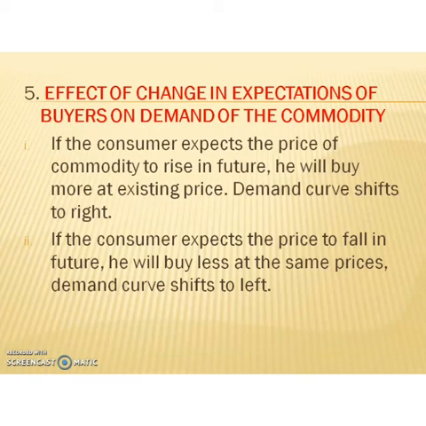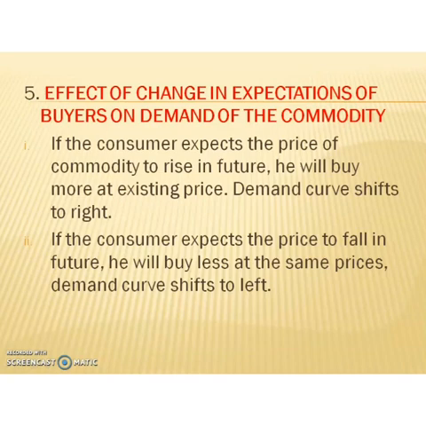Okay. So, this is the effect of change in expectation of the future by the buyer on demand of the commodity. So, today we have studied individual demand function. So, what do you mean by individual demand function? The relationship between demand for a commodity and its various determinants or various factors by an individual household is known as individual demand function.